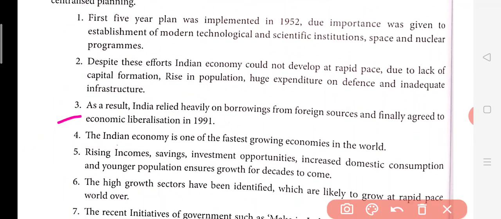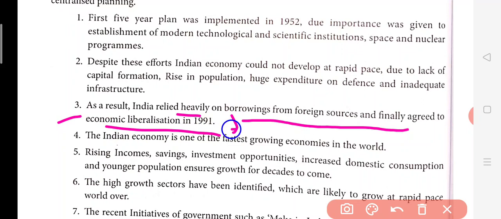As a result, India relied heavily on borrowings from foreign sources, and finally agreed to economic liberalization. So what happened? India was burdened with a lot of borrowings. We have taken a lot of loans from other foreign countries. So what happened because of this? We were ready to liberalize. We opened the gate for other countries to come, and we started the new economic policy in the year 1991.